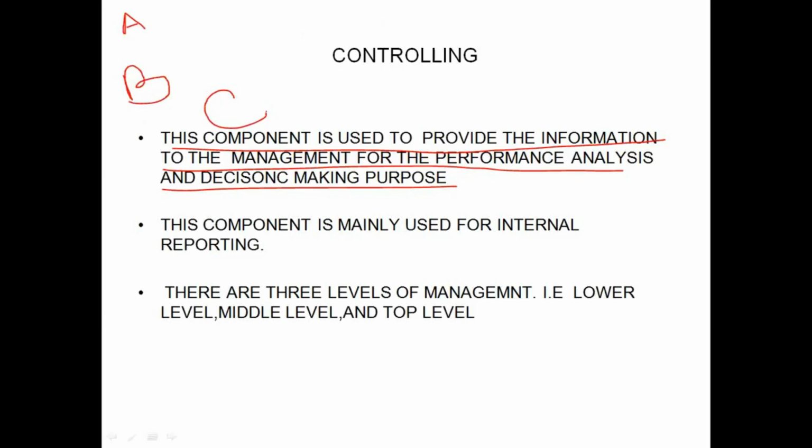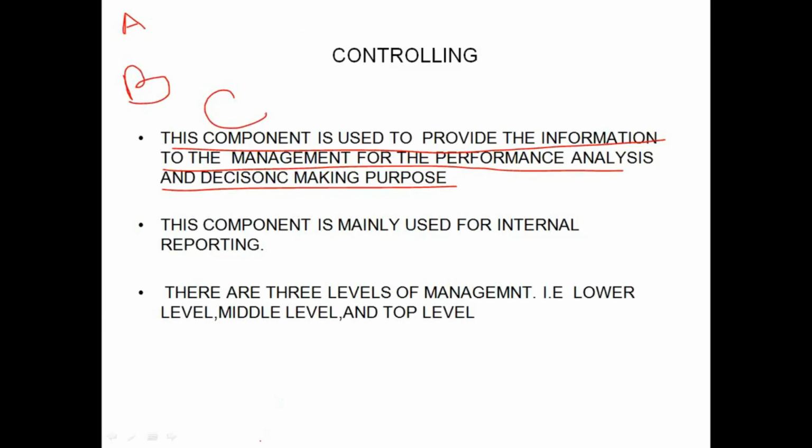Then the most important is submission of financial statements to the register of companies, stock exchange commissions. Like that, we have to submit the financial statements to many external legal authorities. That's why this FI component is called external reporting tool and controlling is called internal reporting tool.